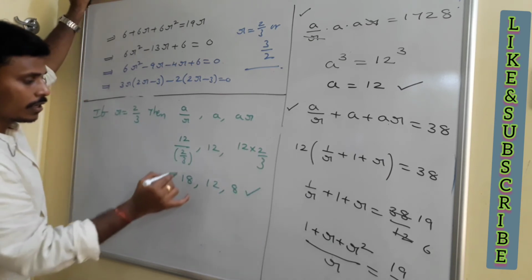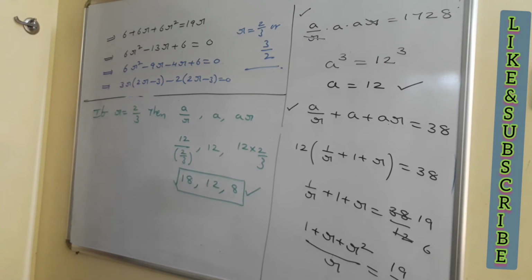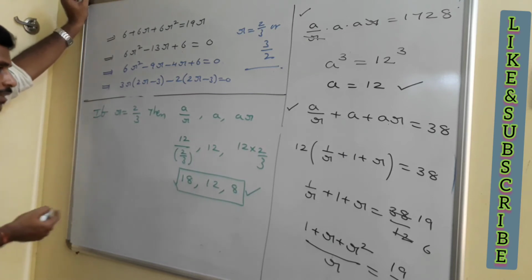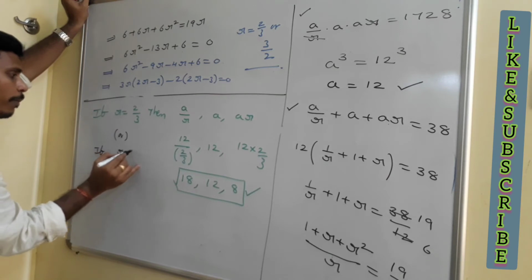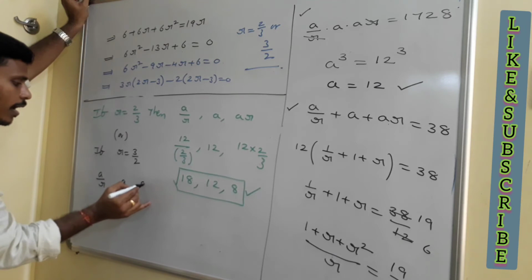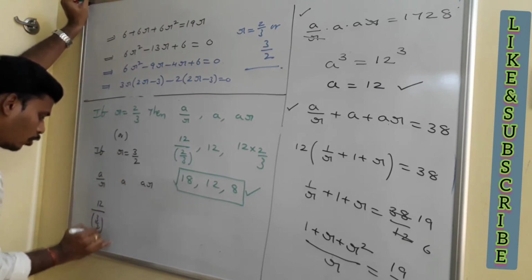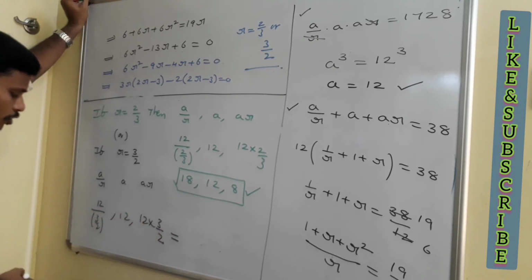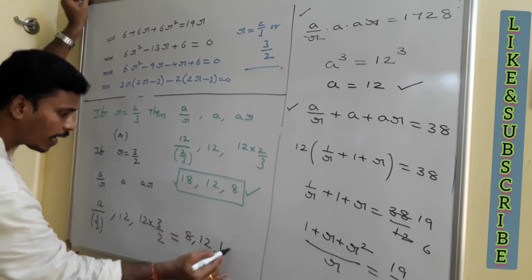Just have a look at this. These are the three terms of the geometric progression if you take r equal to 2 by 3. Why not 3 by 2? If you take 3 by 2, what will happen? If r is equal to 3 by 2, then again look at our numbers a by r, a and ar. Our r is 3 by 2 right now. 12 divided by 3 by 2, comma 12, comma 12 into 3 by 2. Now if you simplify, 12 divided by 3 by 2 is 8, and this is 12, and this is 18.